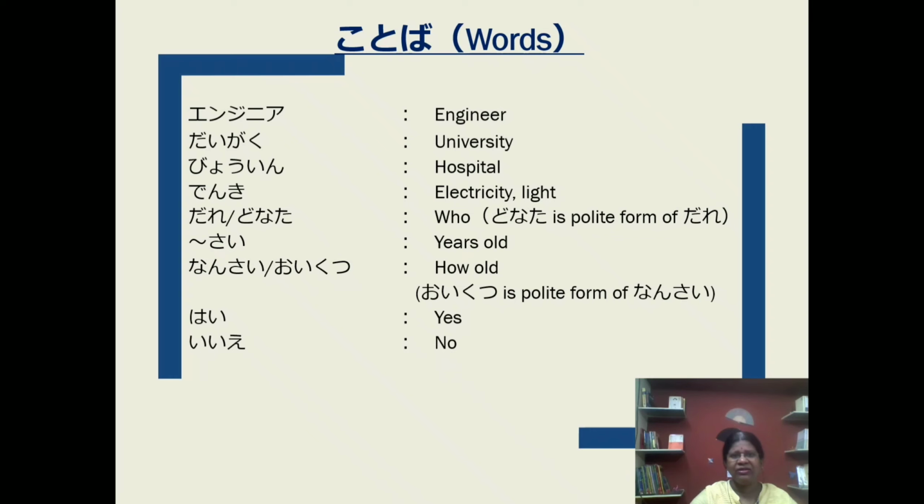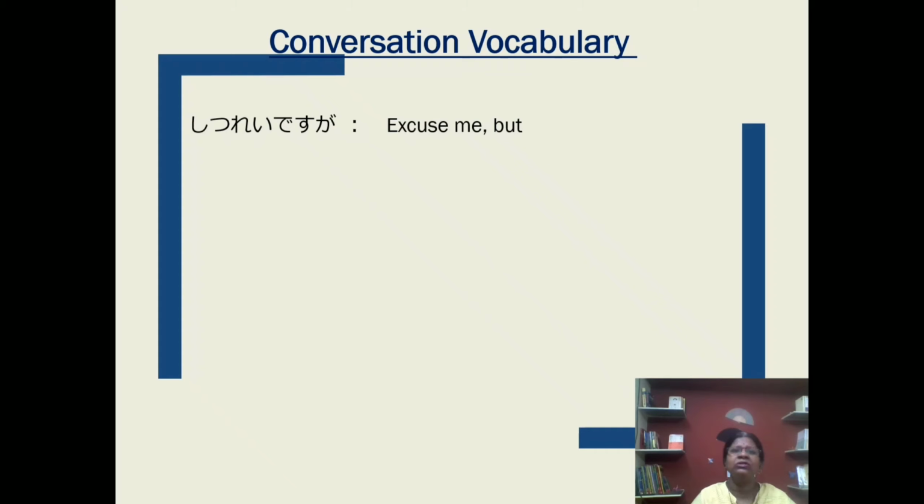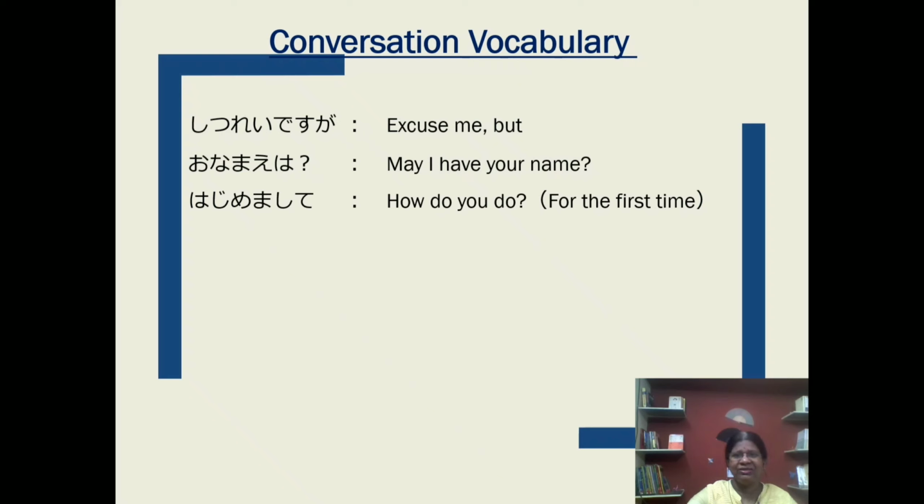Hai, iie. In this lesson we also learn some conversation vocabulary. It will help when you have a conversation in the Japanese language as a beginner. Shitsumon desu ka? Onamae wa? Hajimemashite. When you meet a person for the first time, you need to say hajimemashite.